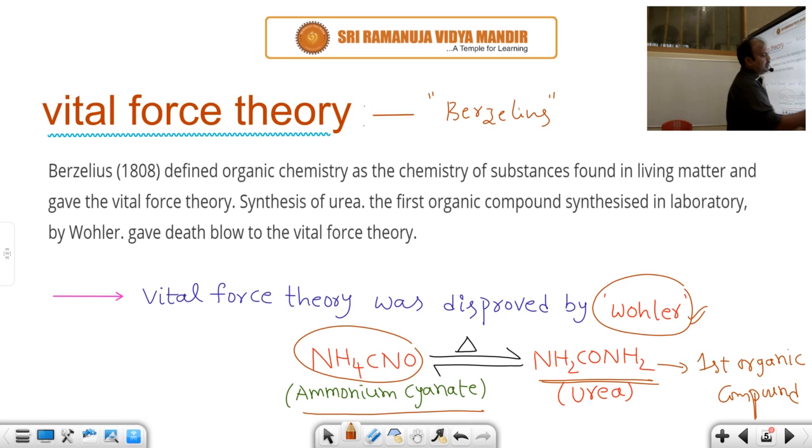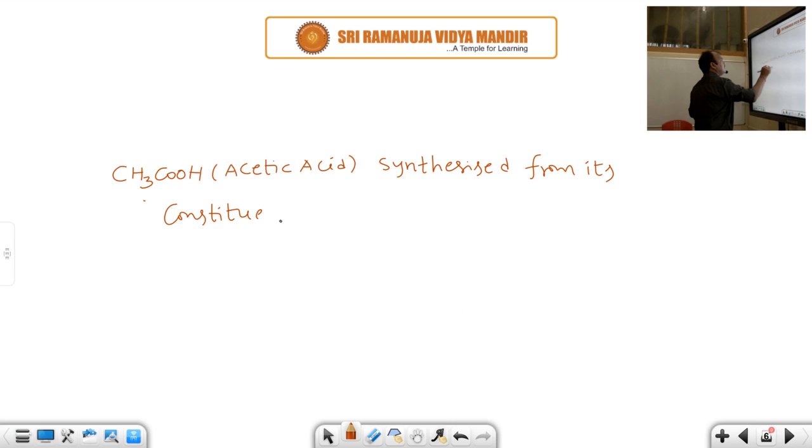That is acetic acid. What is its molecular formula? CH3COOH. Acetic acid was synthesized from its constituent elements by the scientist named Kolbe.